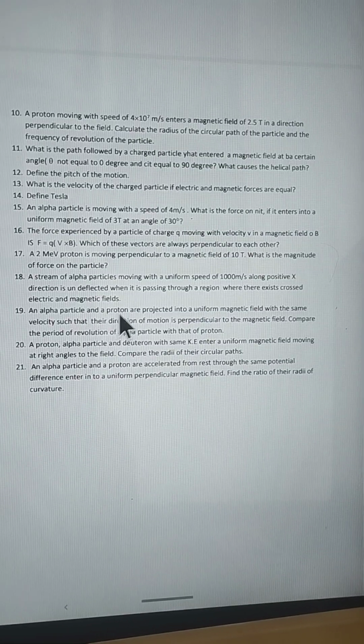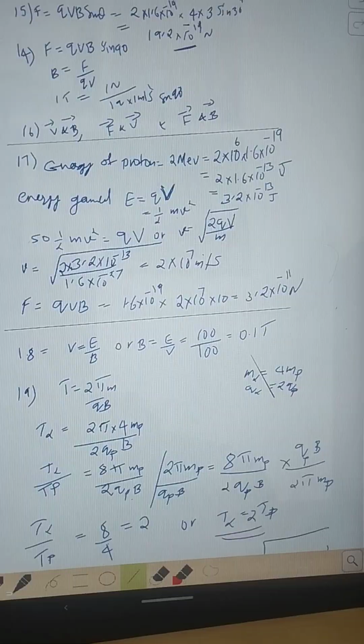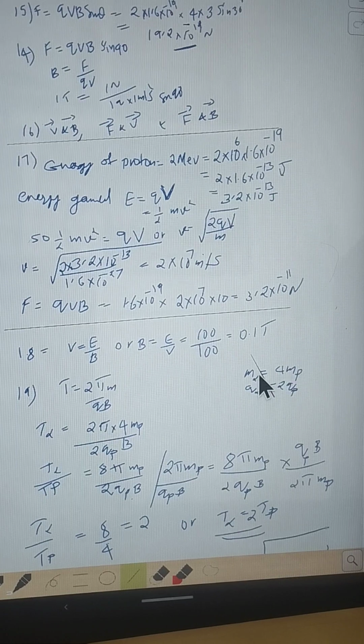Alpha particle and proton are projected into a uniform magnetic field with the same velocity such that their direction of motion is perpendicular to the magnetic field. Compare the period of revolution of alpha particle to that of proton. We know the expression for time period, T is equal to 2 pi m by qB, and also we know the mass of alpha particle is equal to 4 times that of proton, and the charge of alpha particle is twice the charge of proton.